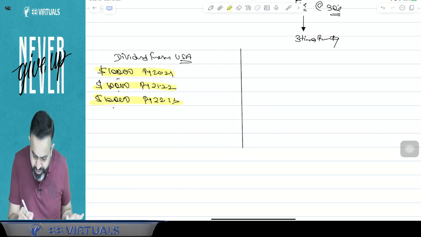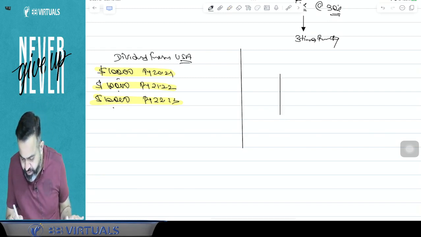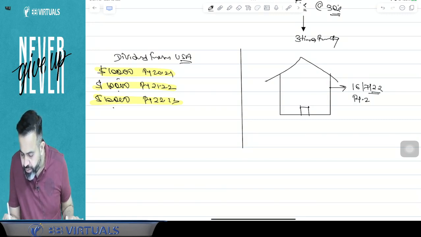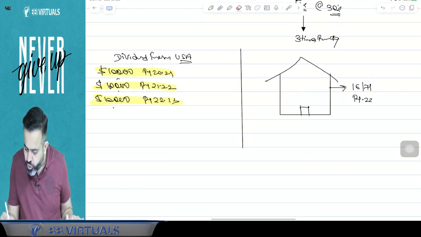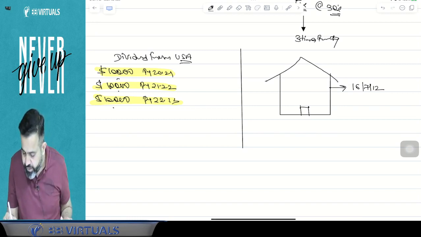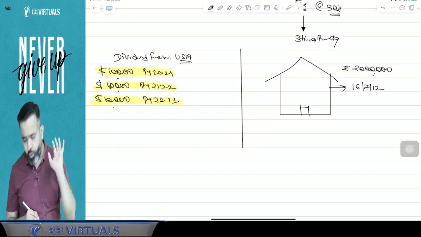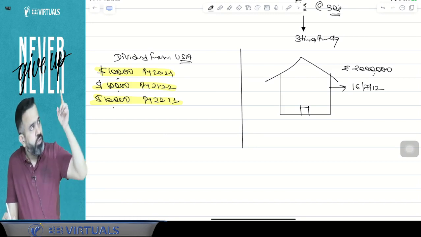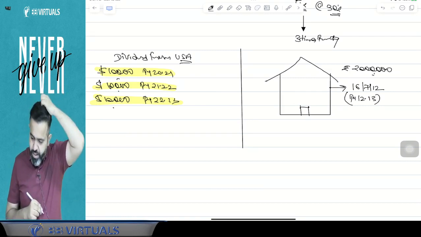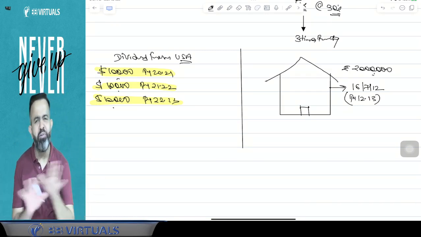Means for an example, suppose I have purchased one house property in Dubai. Suppose I purchased this property on the 16 July 2012, and at that time I purchased this property for 20 lakh rupees. 20 lakh rupees was the cost. Since I purchased on 16 July 2012, I can say that the previous year 12-13 was my purchase year. Now guys, I have not disclosed this property anywhere.